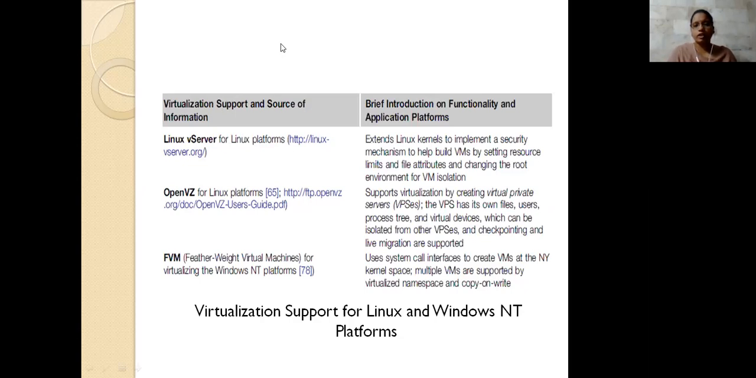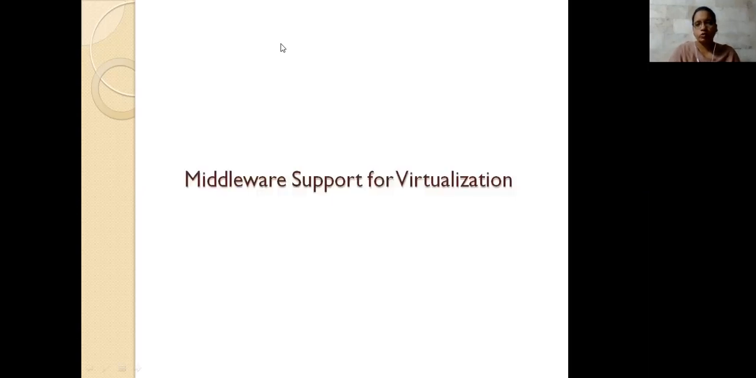What functionalities do they provide? They extend their services for implementing the security mechanisms, and support virtualization by creating the virtual private servers they use, and calling these interfaces through the kernel spaces, multiple variable spaces, and then namespaces and copy-on-write. These things have to be included and added to the virtual machines you are using.